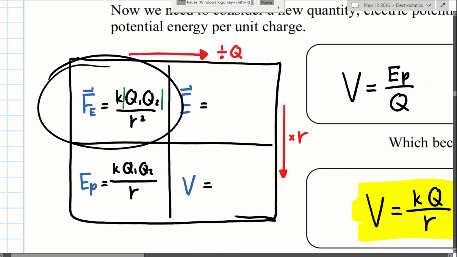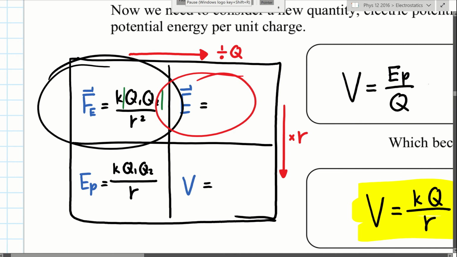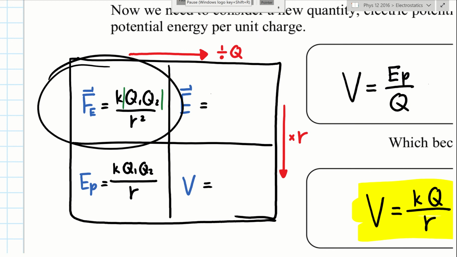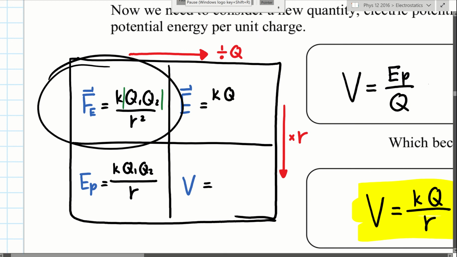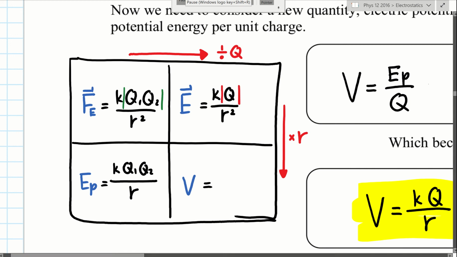Now let's say I start from the energy, and I want to go to the electric field equation. You look up here: to go to the electric field equation, you divide by Q. So you have KQ1Q2, and if I divide by Q, one of the Qs is gone. So it becomes KQ over R squared. And that is the equation for electric field.